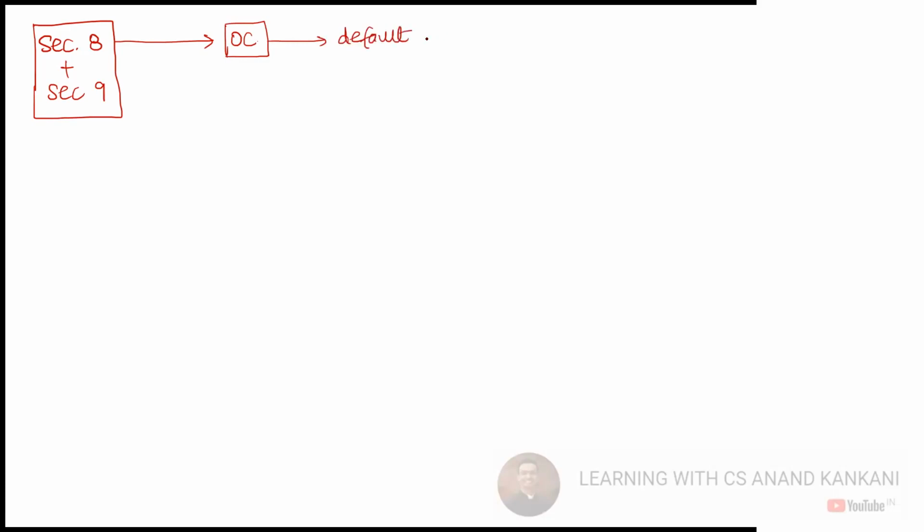Then we studied section 8, application to NCLT by operational creditors. Here it will be about whether there is a default or not and whether there is a dispute or not. So for the operational creditor, after default, what is going to be the first step? The demand notice will be issued.